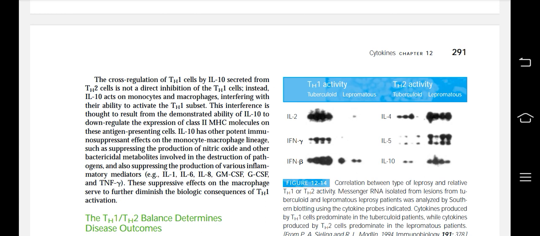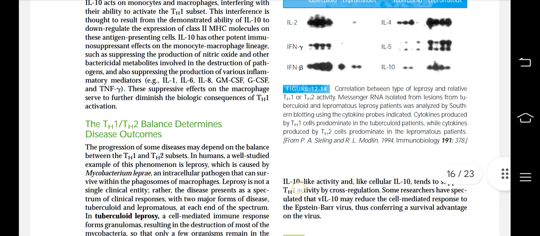IL-10 has other potent immunosuppressant effects on the monocyte macrophage lineage, such as suppressing the production of nitric oxide and other bacterial metabolites involved in the destruction of pathogens, and also suppressing the production of various inflammatory mediators. These suppressive effects on the macrophage serve to further diminish the biologic consequences of Th1 activation.